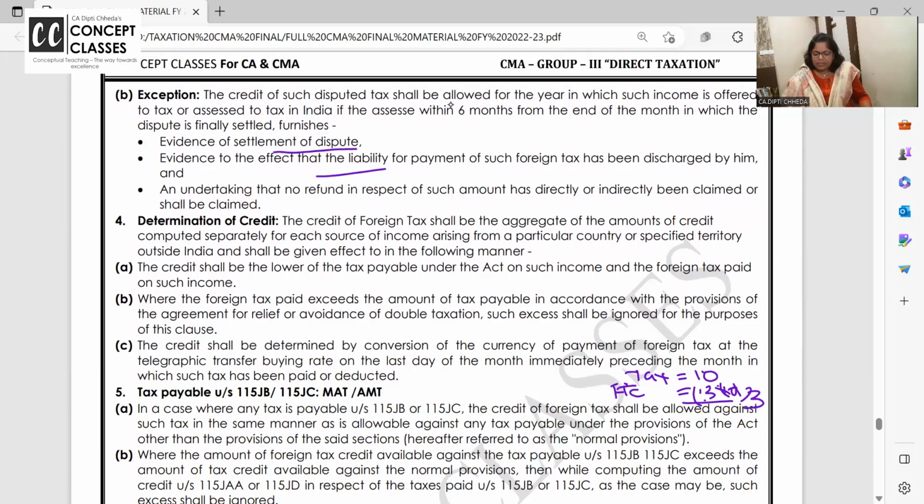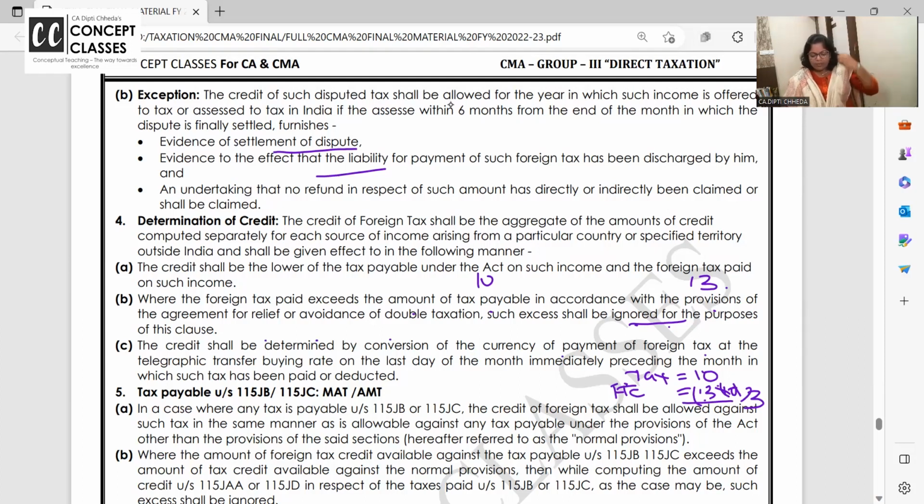Credit shall be the lower of the tax payable, that is 10 rupees, and the foreign tax paid, 13. If foreign tax exceeds the amount allowed for relief, such excess shall be ignored. The credit shall be determined by conversion of the currency of payment. Foreign tax you are paying in dollars, in pounds, in yens.